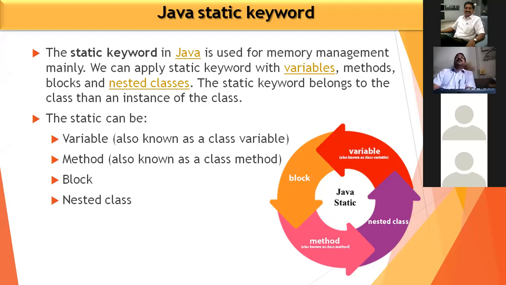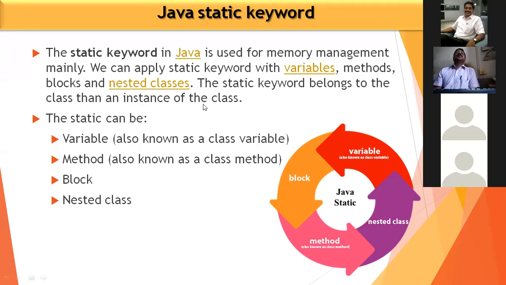So we are using public static in our method. The static is a very important keyword, which is used for memory management. Mainly it is used for memory management. We can apply the static keyword with any variable, methods, block, and nested classes. The static keyword belongs to the class rather than an instance of the class.